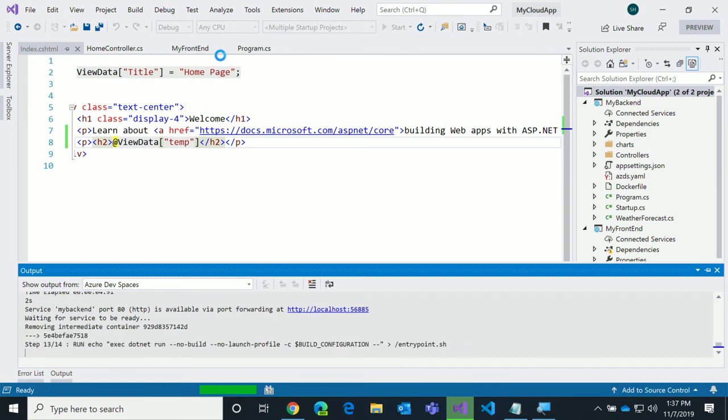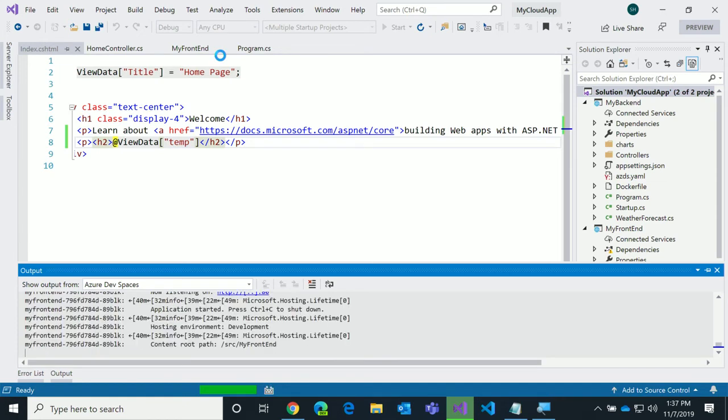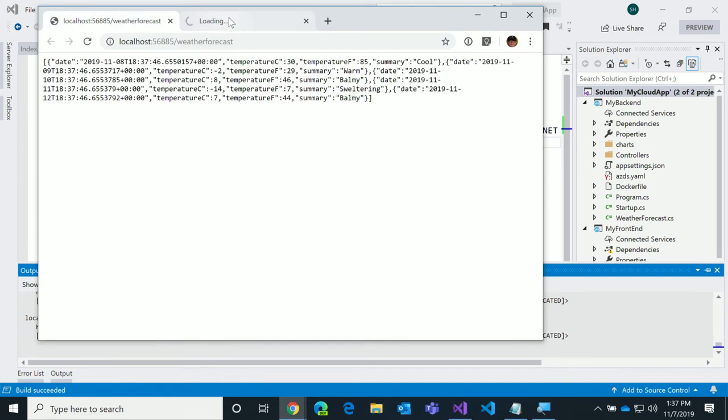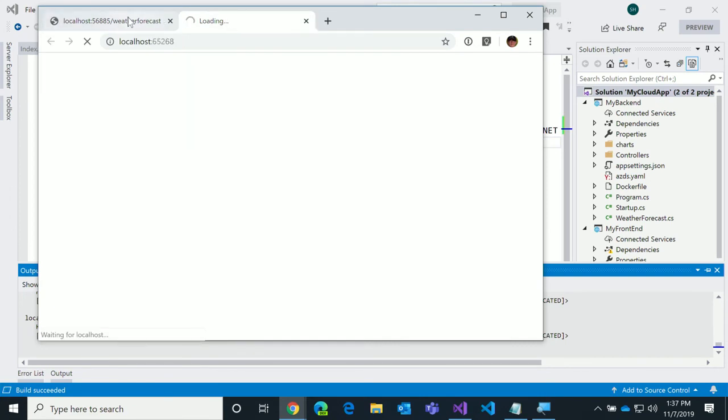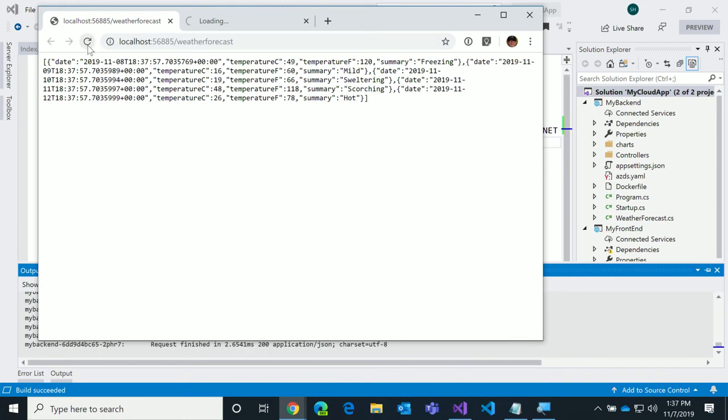It does all the DNS resolutions. There's actually a command line tool associated with Dev Spaces, and I could run a command called list URIs, and you won't see my back end. It'll actually give me some very obscure hash name for what is actually running in Azure, but we just call it by my back end. And Dev Spaces actually does all of the DNS routing for you, which is really nice.